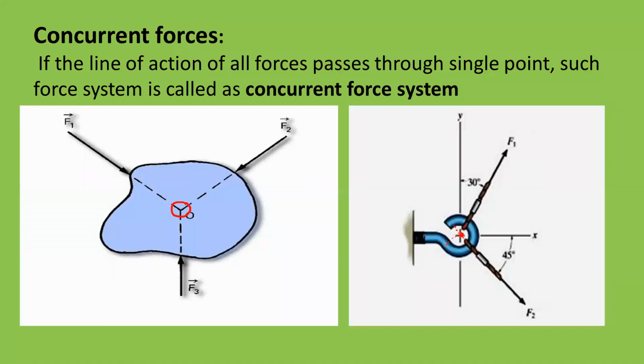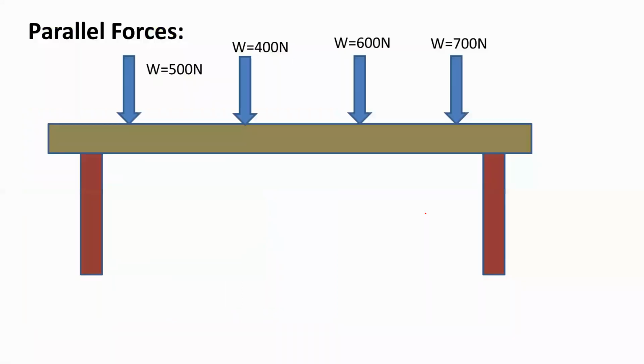This is the intersecting point, or the point of concurrency, and this system is called a concurrent force system. So the requirement for a concurrent force system is that there are more than one force acting on the object, and the lines of action of all the forces meet at a single point. The second type is the parallel force system.